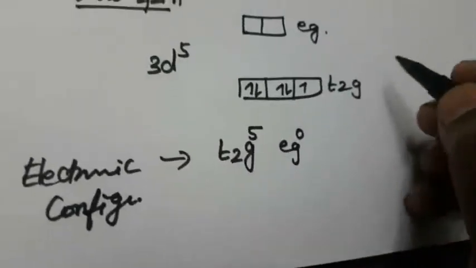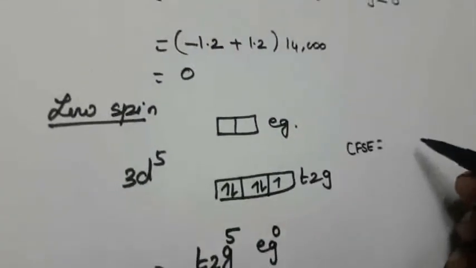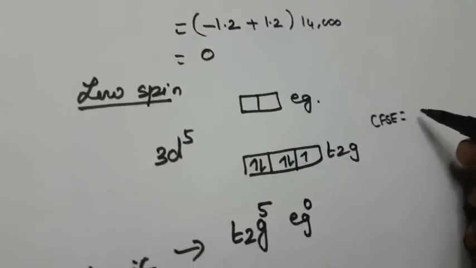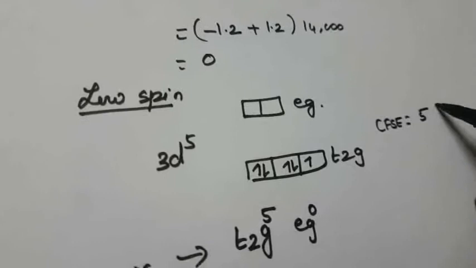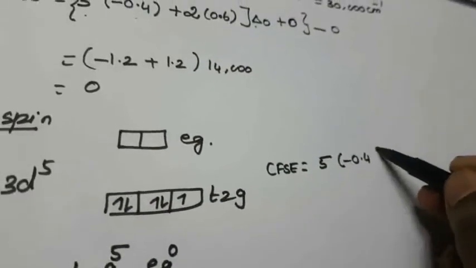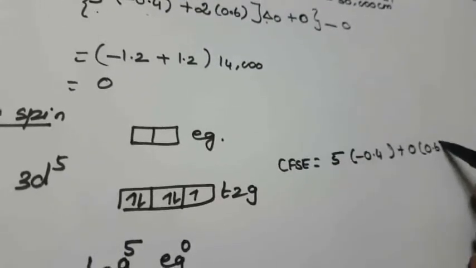Now you calculate the CFSE value. How to calculate? What is the formula? First one is number of electrons in the t2g. How many electrons in the t2g? 5 electrons multiplied by 0.4, right? Then plus eg level, that is 0, 0 into 0.6, right?